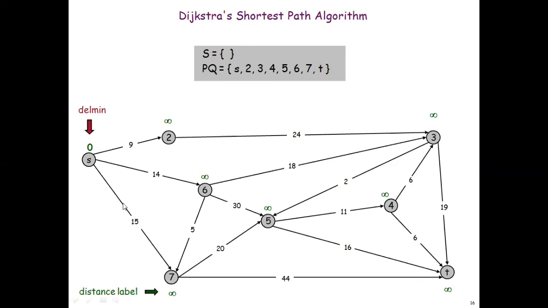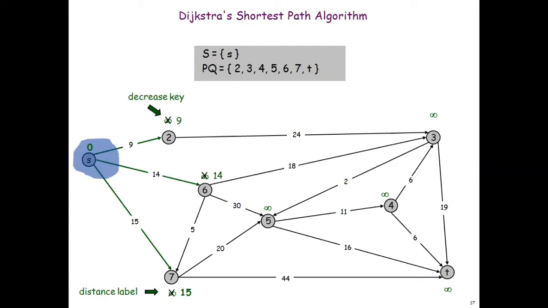Next, I should check what all the edges are that are outgoing from S. The edges are S to 2, S to 6, S to 7. So the weights are also updated. From infinity, I mark the distance as 9.